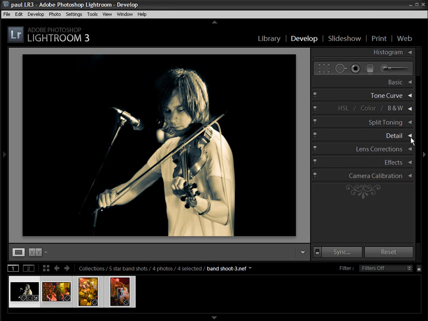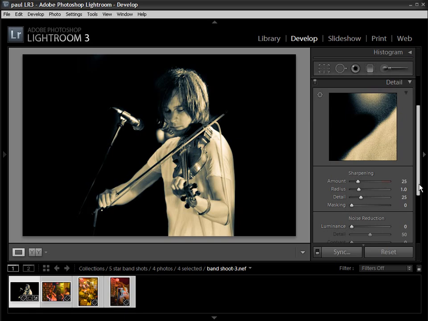Now, pretty much all of those options and features that we've just looked at are not new to Lightroom 3. They were included in Lightroom 2. But it's when we get down to these tabs towards the bottom that we get to some of the great new features. So let's have a quick look in the Detail tab.